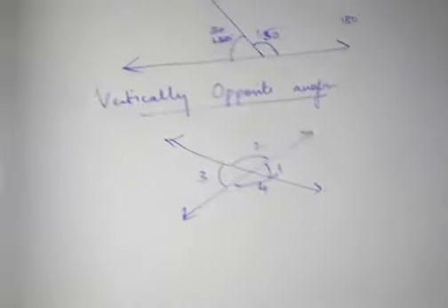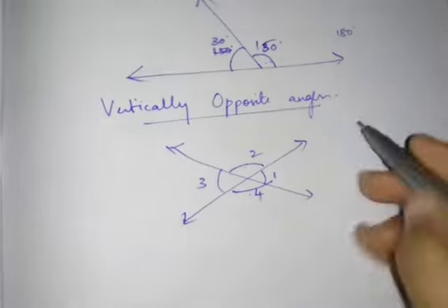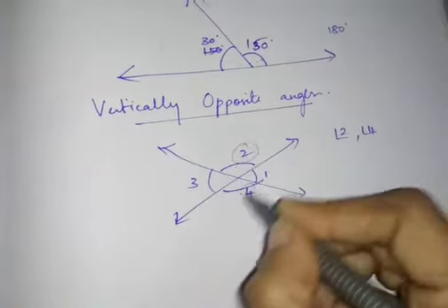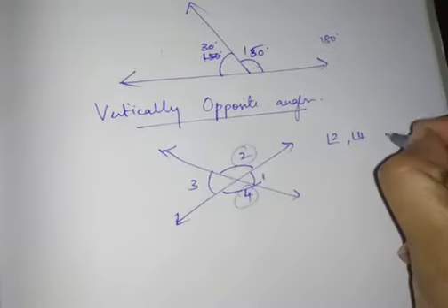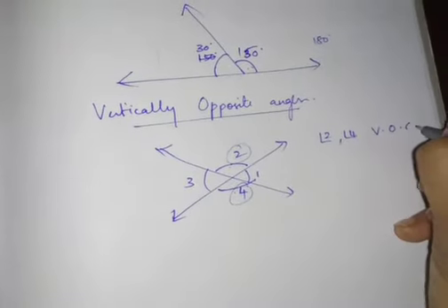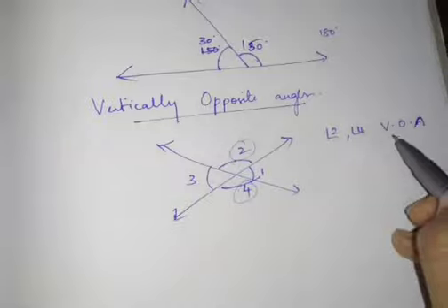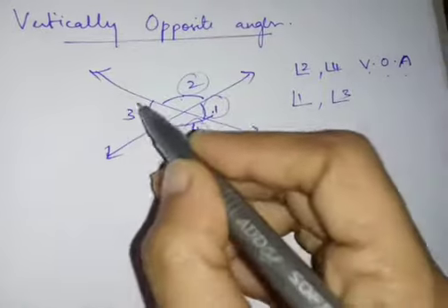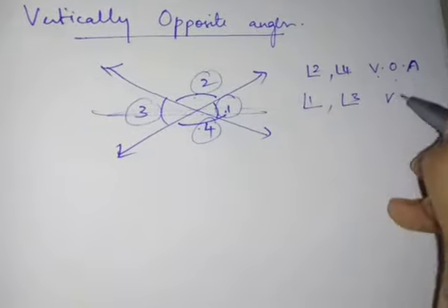Okay, so listen, angle 2 and angle 4 are vertically opposite angles. Next, angle 1 and angle 3 are vertically opposite angles.